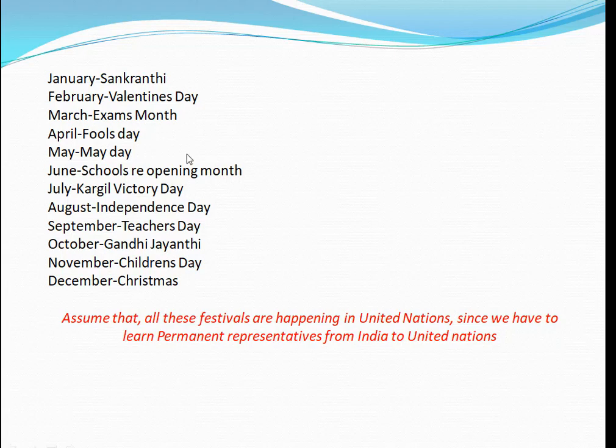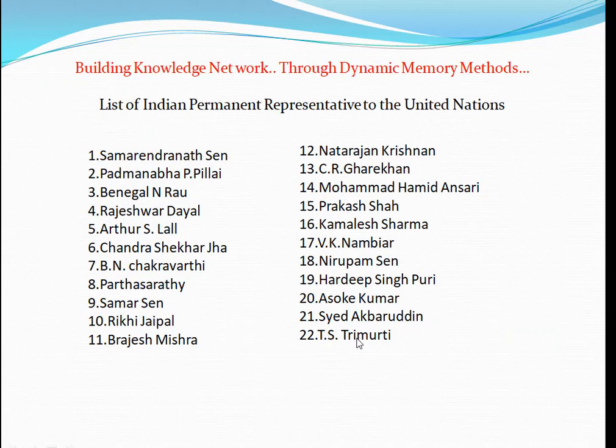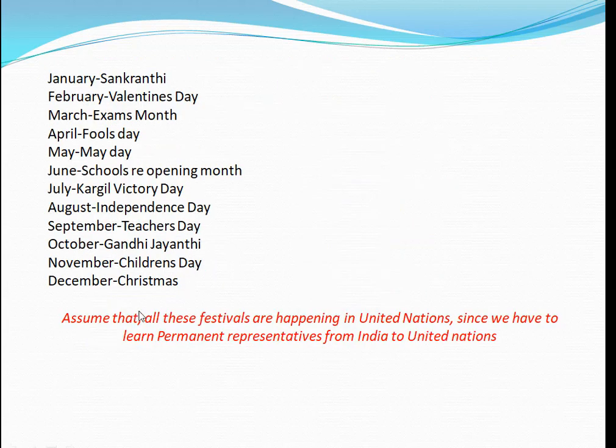So here 12 months are there, but actually the people are only 22. So for each month I will code 2 persons, 11 into 2, 22. In the first video we will complete up to June. That means until June, 6 months, 6 into 2, 12 Indian permanent representatives to the United Nations. You will remember them in the same order. Within 5 or 10 minutes we will complete it, right? So assume that all these festivals are happening in the United Nations, because we need to link this and establish this, because we are learning Indian representatives to the United Nations.